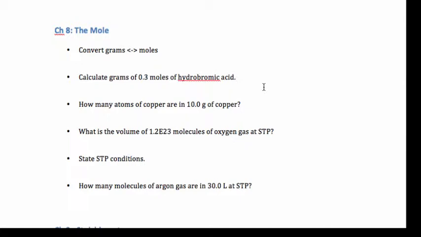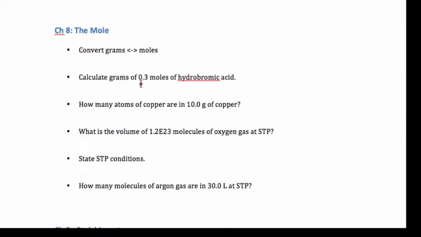Let's now go into sample problems on the various topics, and I have this in chronological order as we work through the chapters. All right, chapter 8's on the mole, and so with that you needed to become fluent in switching between moles and grams, and we introduced the idea of molar mass. So we should be able to go back and forth.